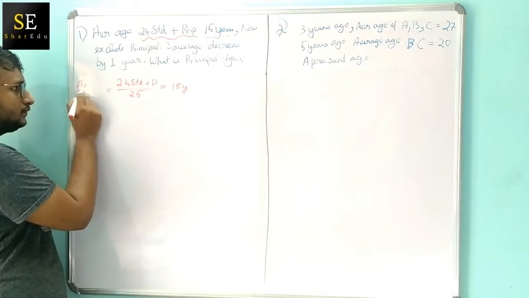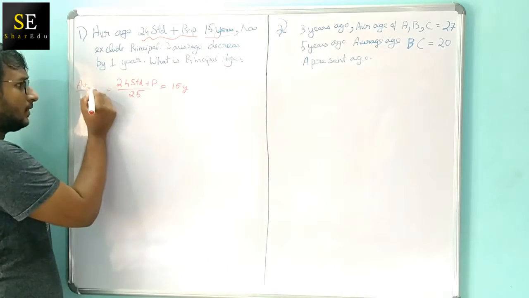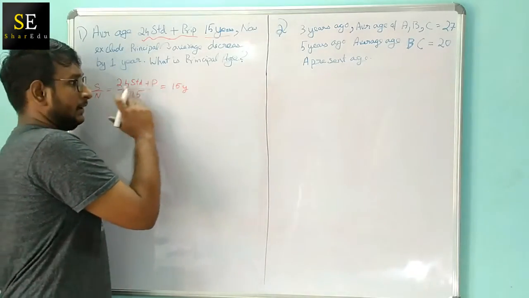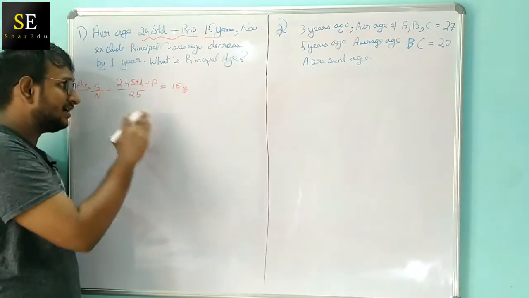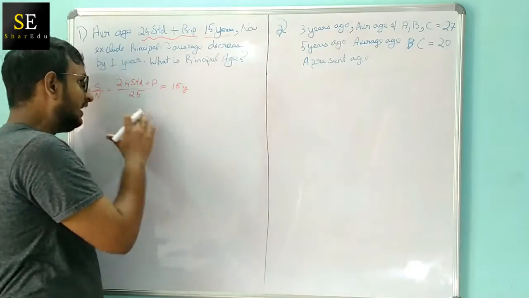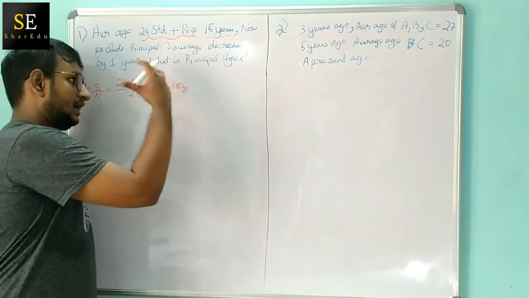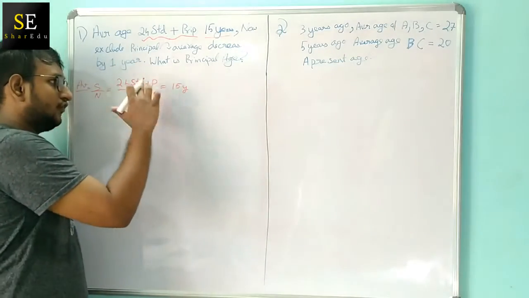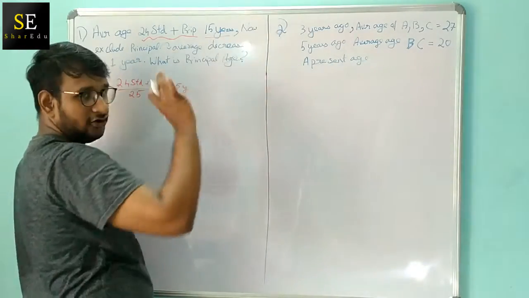Average is equal to sum divided by number. The elements in this set are the 24 students plus the principal, and the number of elements in this set is 25. So I have taken the equation like this: 24 students plus principal divided by 25 is equal to 15 years. This is the meaning of the first sentence.